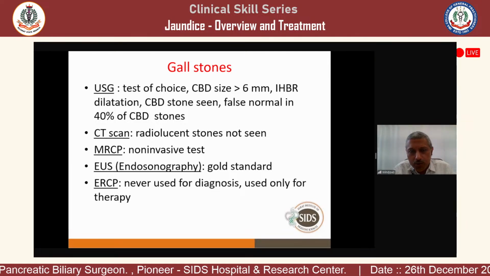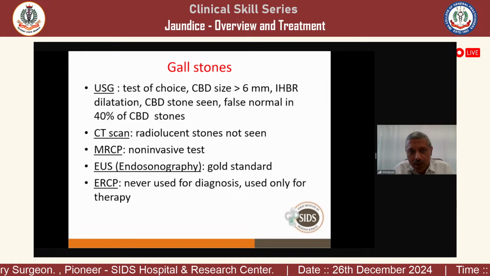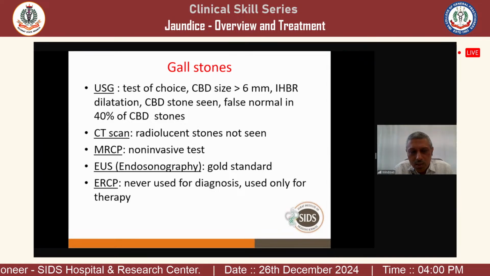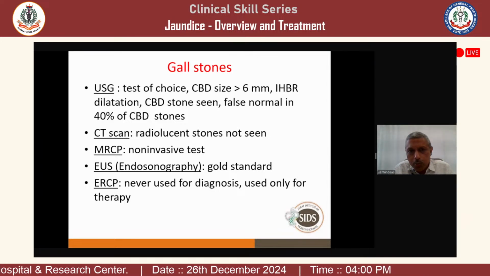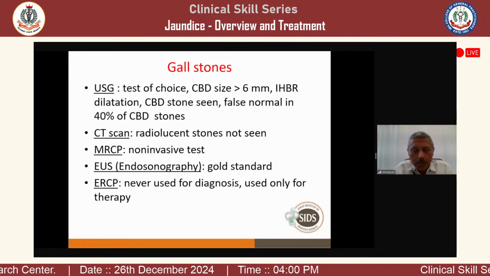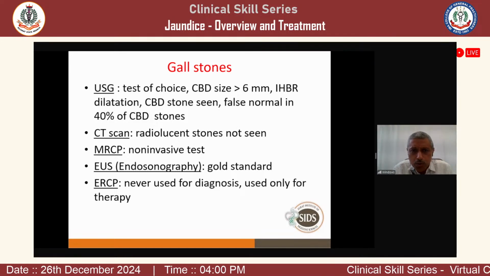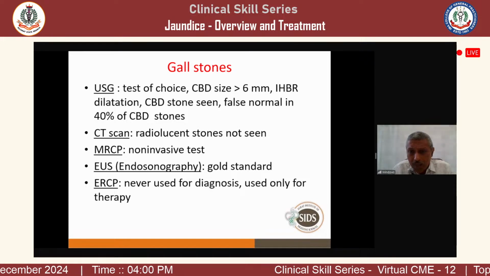The gas is the enemy of sonography. The waves cannot traverse the gas, the air in the intestine, so a lower common bile duct stone can be missed. The CT scan is not a very good test for stones because radiolucent stones can be missed.